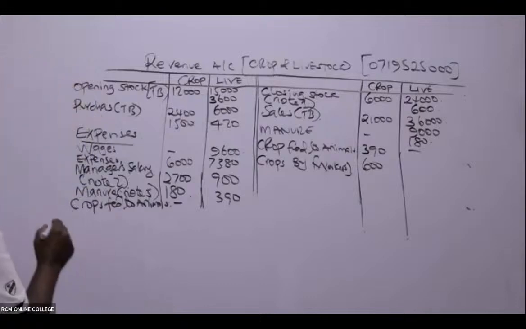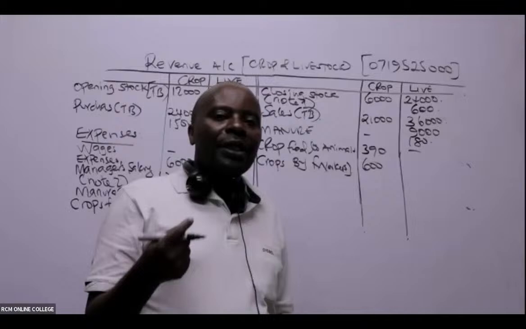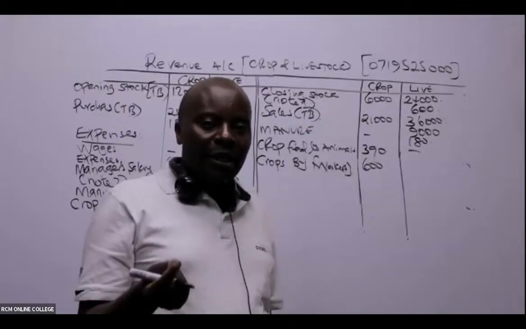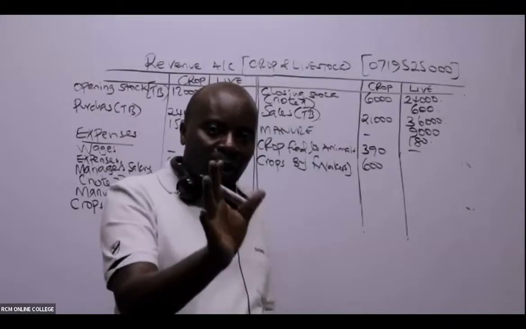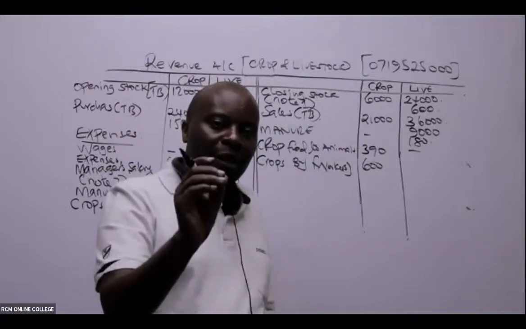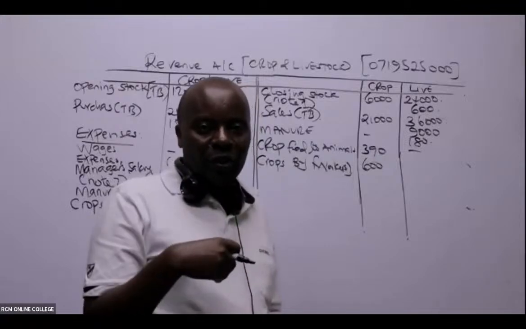Then you come here, of course, these workers consumed our crops. And instead of us giving them wages, we told them, no, let's just have the crops you consumed be your wages. So basically, that's an expense on this side.